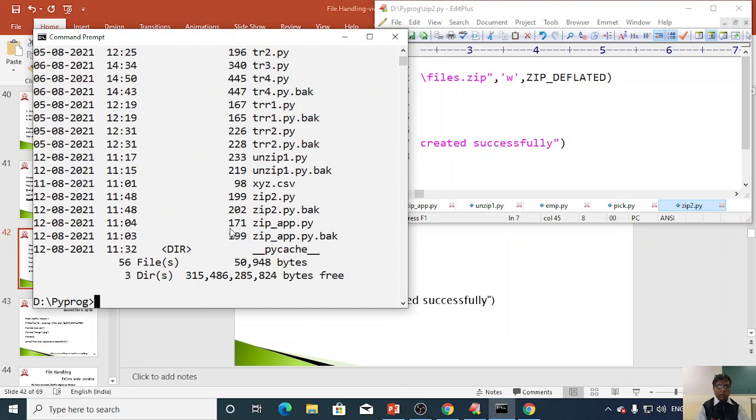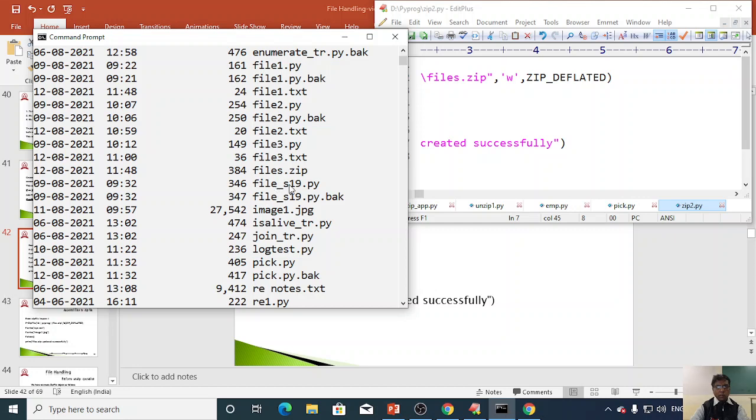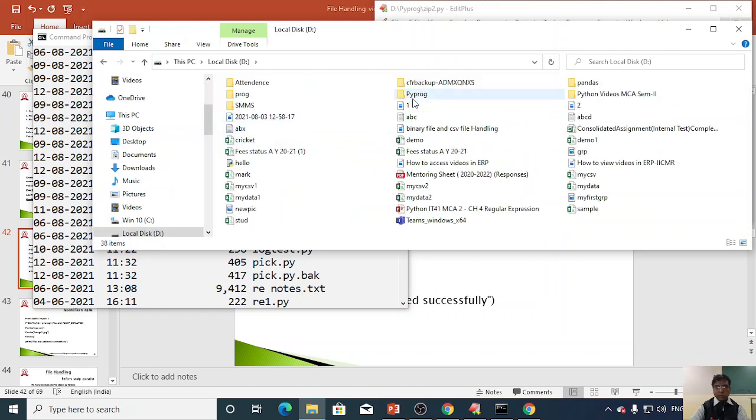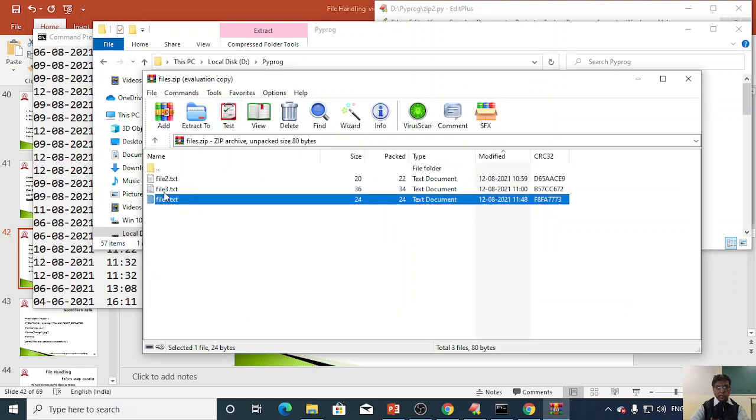Let's see whether the files.zip is available here. It is available, size 384 bytes. Through Windows Explorer, D drive, pyprog, files.zip, if I double click on this, you can see file 1, 2 and 3, all these three files are available. So this is how to create the zip file and add the files.